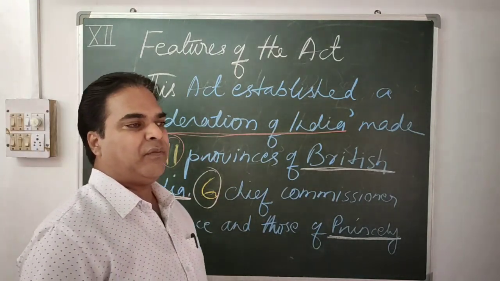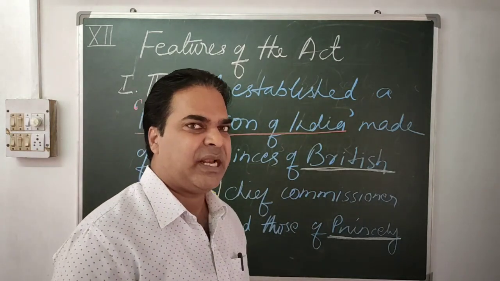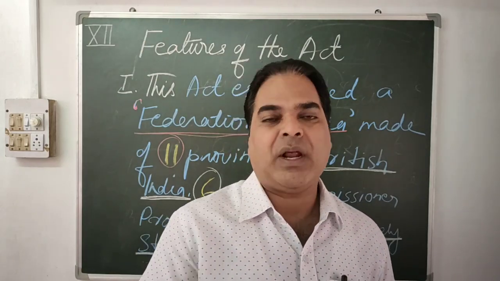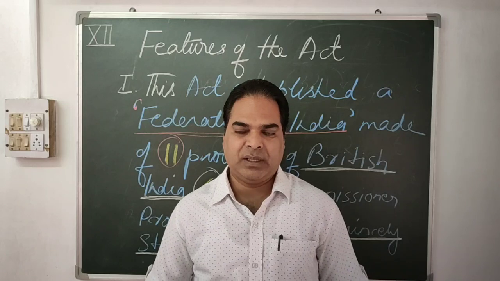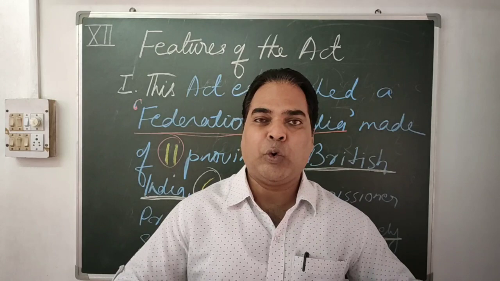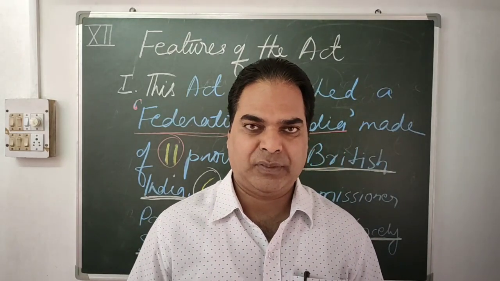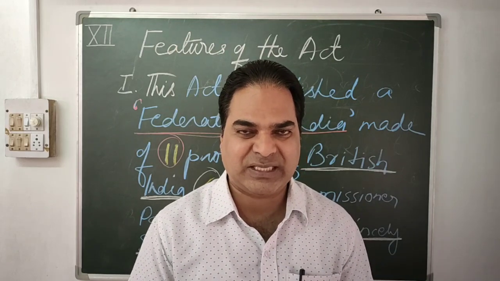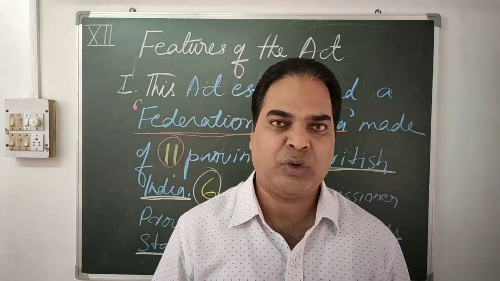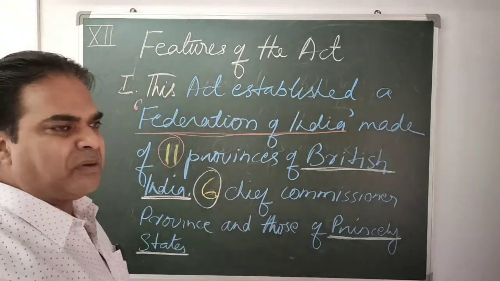You know that before independence there were 565 princely states, and these princely states were ruled by the Rajas, Maharajas or princes. They were under the British government. That means these territories, ruled by the princes, were controlled by the British government. The entire administration of the princely states was looked after by the princes, but under the guidance of the British government. So they were under British authority. So 565 princely states were there.